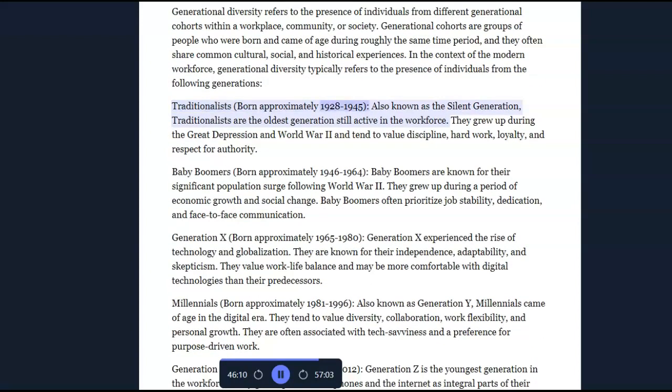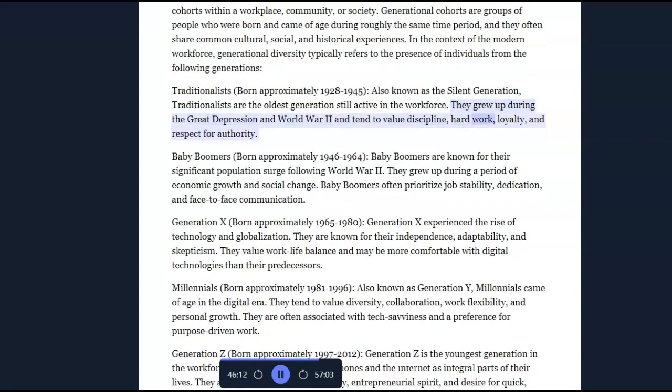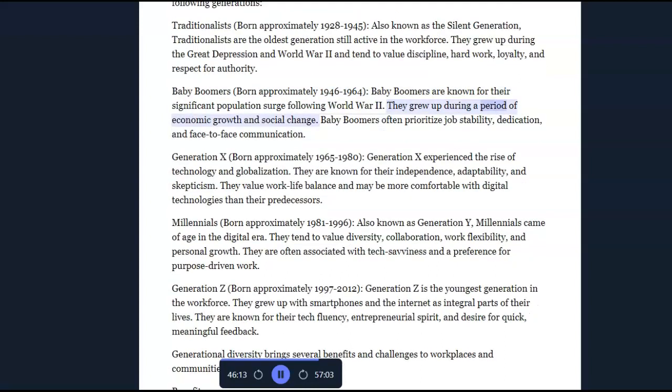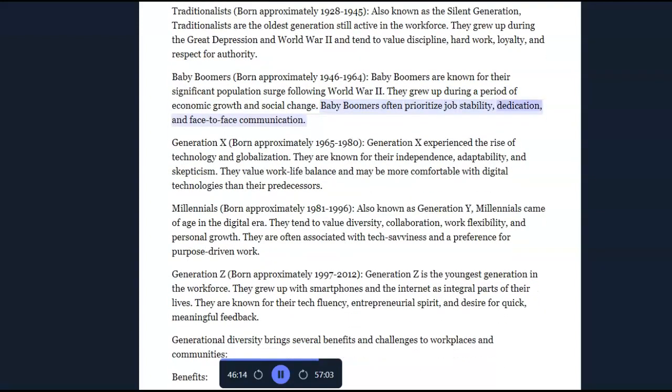Traditionalists, born approximately 1928-1945, also known as the silent generation. Traditionalists are the oldest generation still active in the workforce. They grew up during the Great Depression and World War II, and tend to value discipline, hard work, loyalty, and respect for authority. Baby boomers, born approximately 1946-1964. Baby boomers are known for their significant population surge following World War II. They grew up during a period of economic growth and social change. Baby boomers often prioritize job stability, dedication, and face-to-face communication.